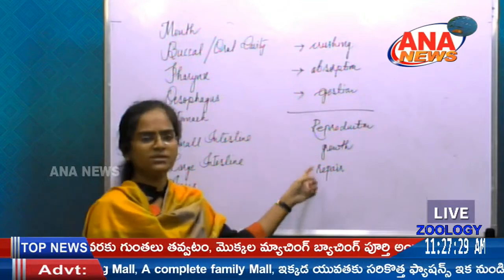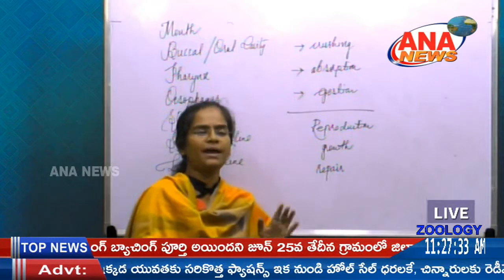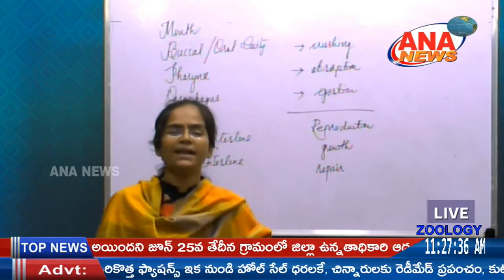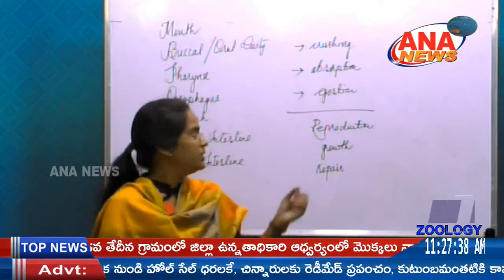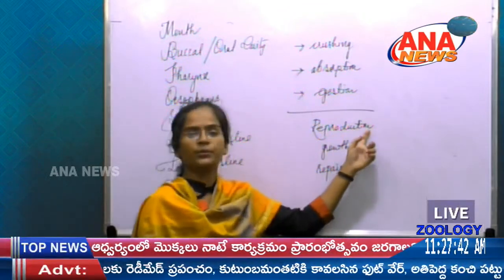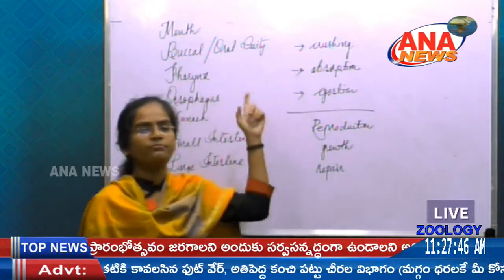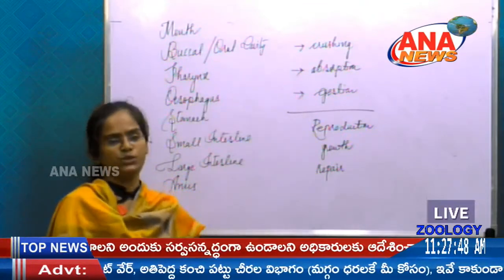So for that process we need food. And growth: every organism has the property of expanding its size, and even it can improve its population. That is called reproduction. So for all these things, there is a necessity of food particles which we consume here.